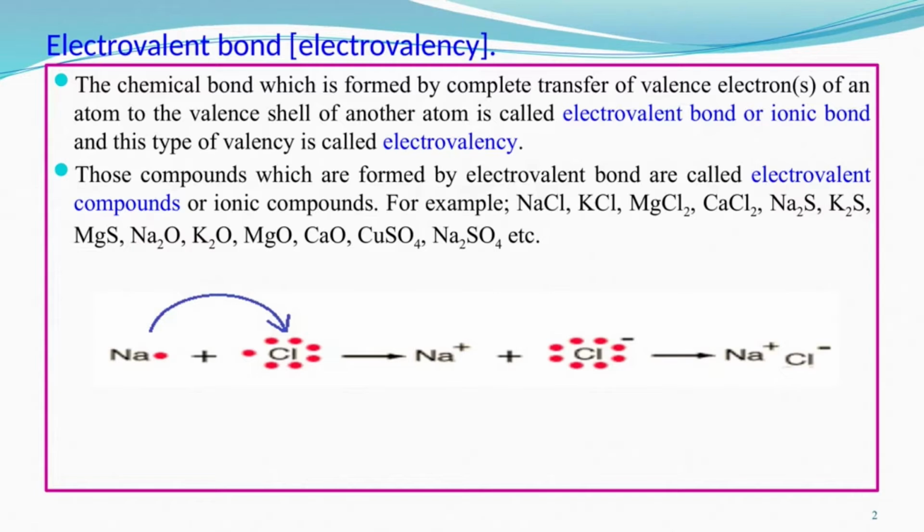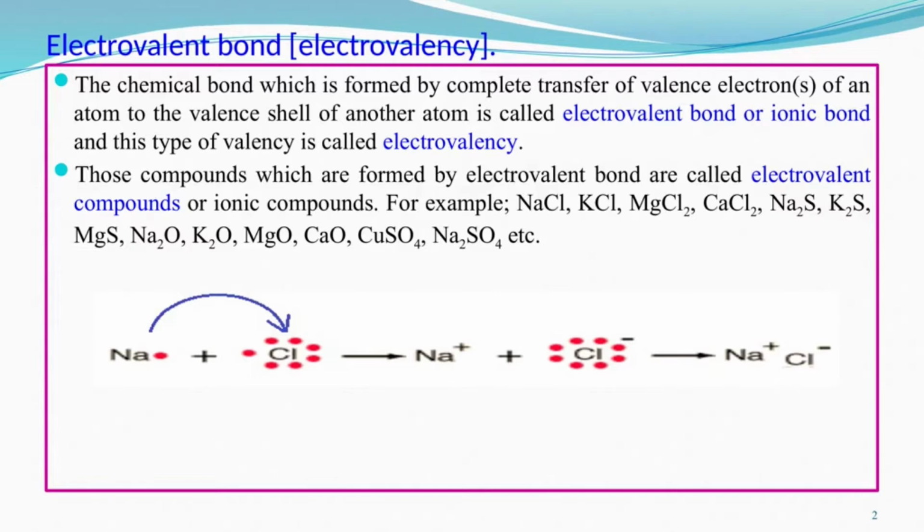So how sodium chloride is formed is discussed there. Okay, Na has only 1 electron in its valence shell, chlorine has 7 electrons in its valence shell. Sodium will give 1 electron to become stable, and chlorine will gain 1 electron to become stable.